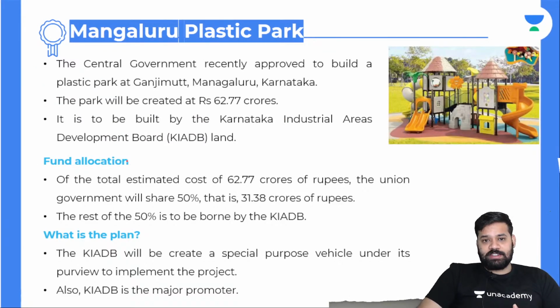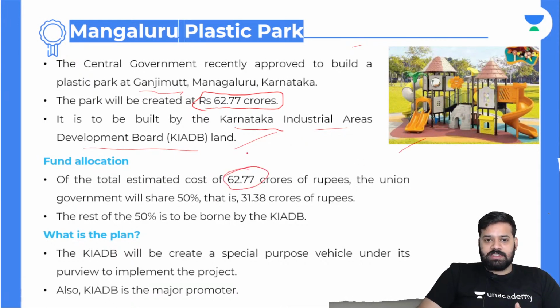Going forward to the next topic, Mangaluru Plastic Park. The central government has recently approved building a plastic park in Ganjimat, that is in Mangaluru, Karnataka, and the park will be created at a cost of 62.77 crores. It is being built by the Karnataka Industrial Areas Development Board on its land. Fund allocation of the total cost of the project, that is 62.77 crores.